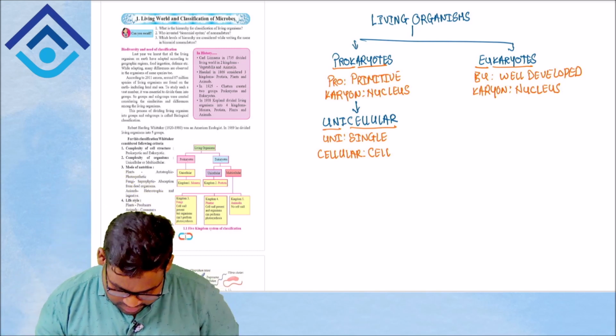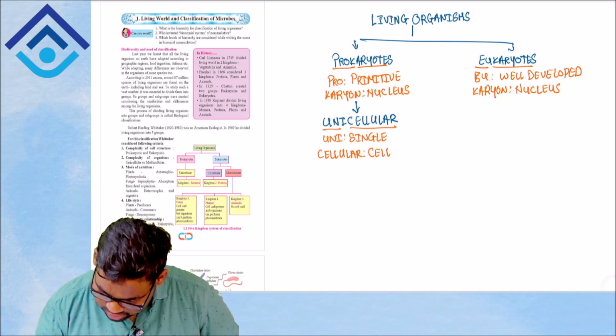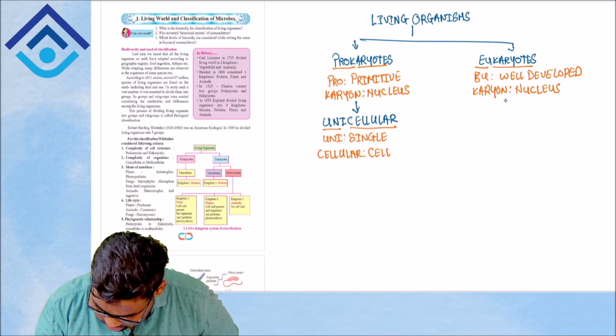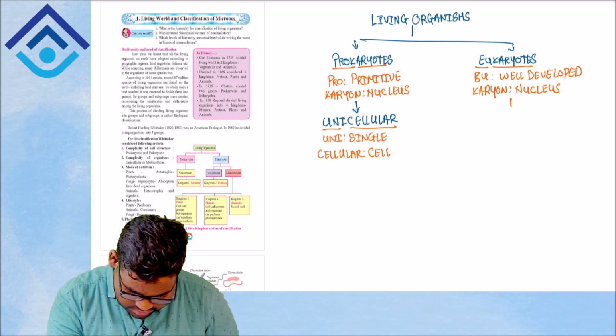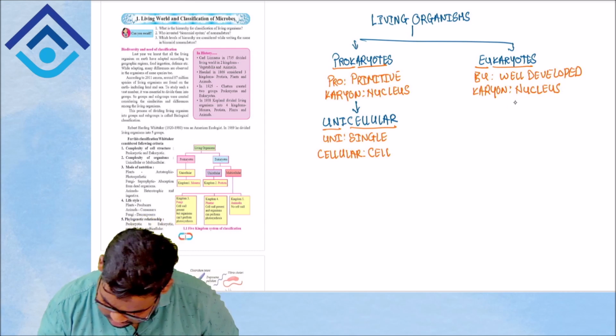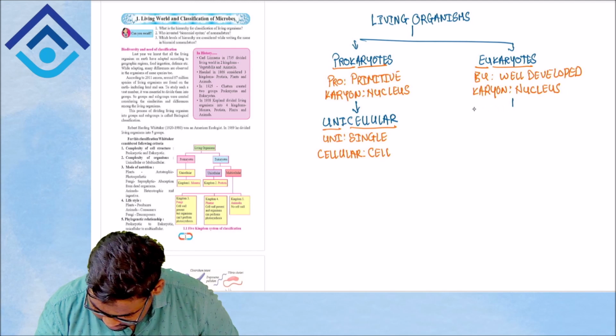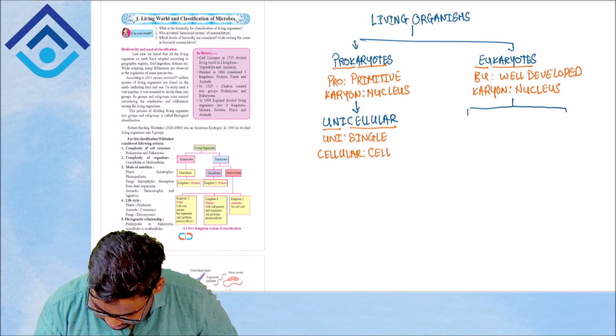Coming to the eukaryotes, they are subdivided into two, that is unicellular and multicellular.